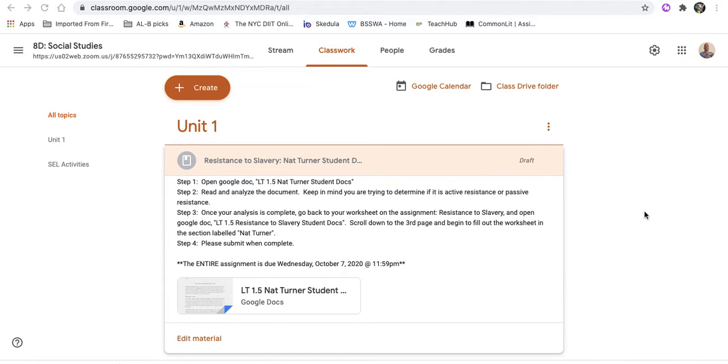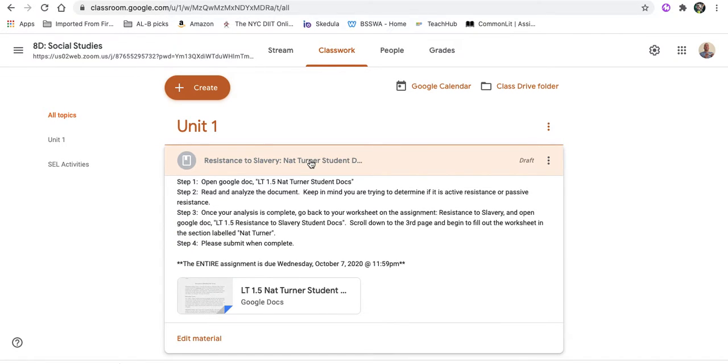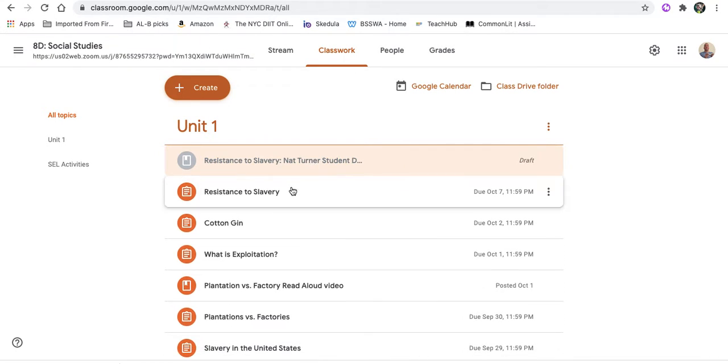This is Mr. Melendez, and I am bringing you a video of a read aloud for the documents of Nat Turner. When you go into Google Classroom, you're going to see that I created an assignment for you, but instead of the assignment being like this one here, where it says resistance to slavery, I added it as a material. The reason is that this particular document is the extra document that you're going to use to finish your worksheet that is attached to this assignment right here.